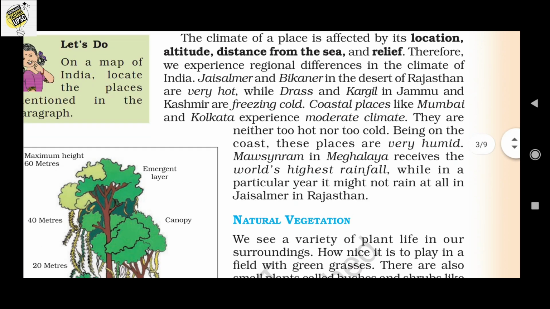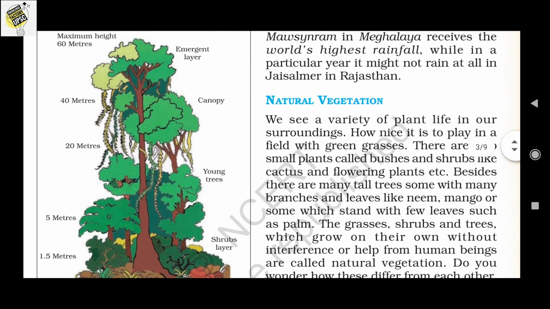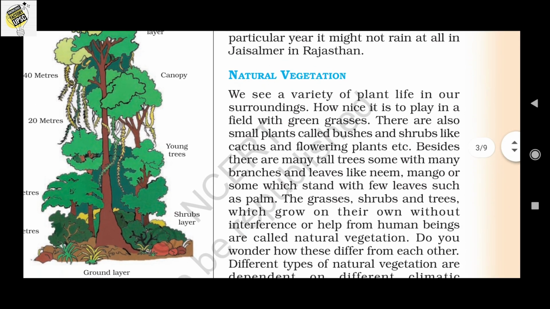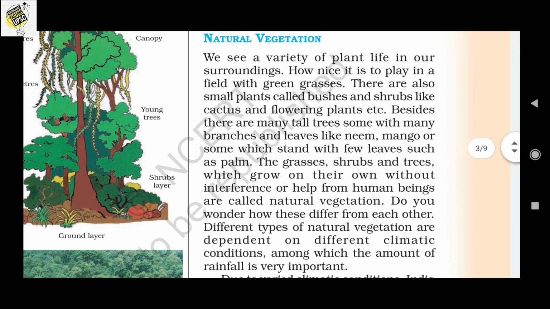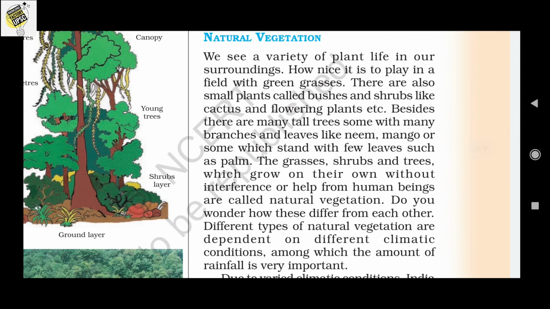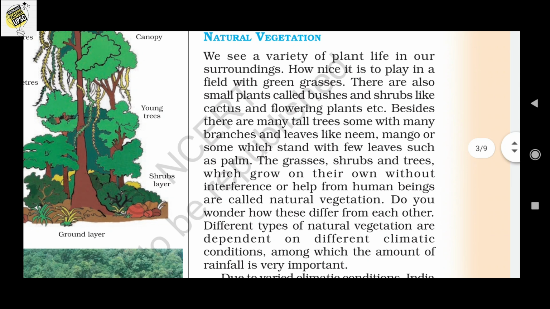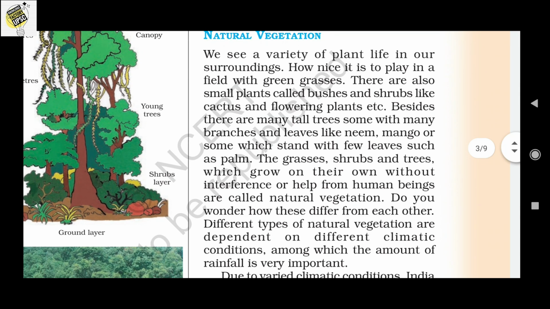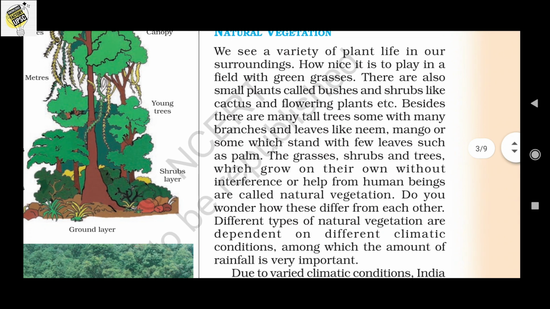Let's see what is natural vegetation. Here we can see there are small plants called bushes, shrubs, cactus, flowering plants, etc. in the forest.